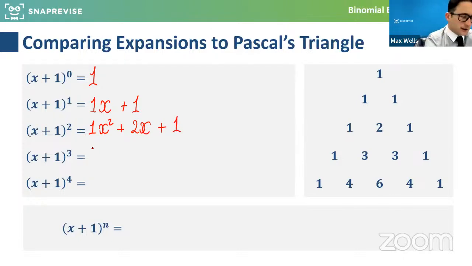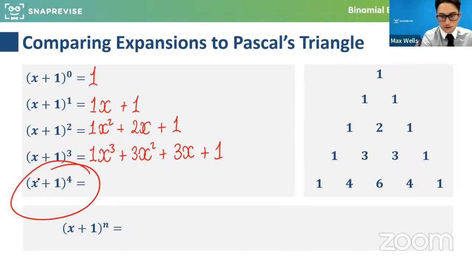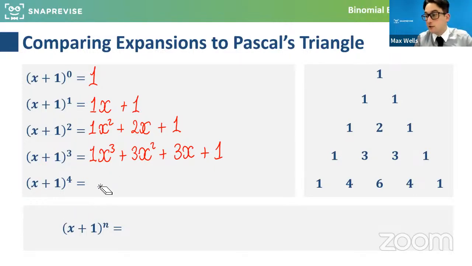Now, I did it earlier, but if I do the same for x plus 1 cubed, I get this, and some of you might spot the pattern that's emerging here, and we might be able to make the link with Pascal's triangle over here. As a result, you might be able to guess what this expansion is, because this directly relates to Pascal's triangle.